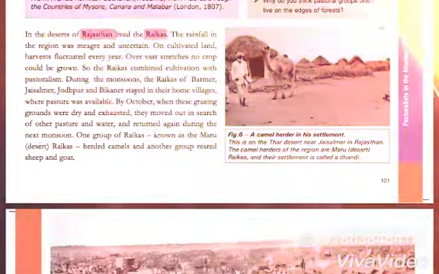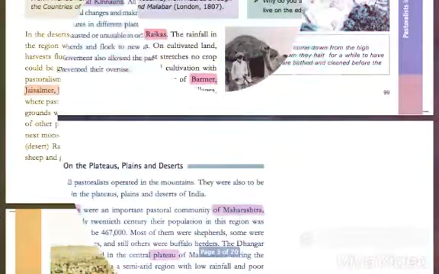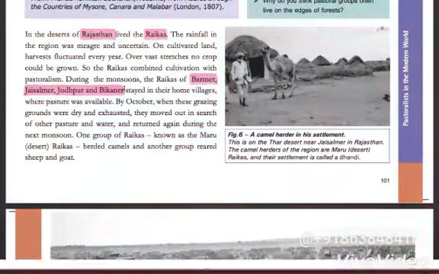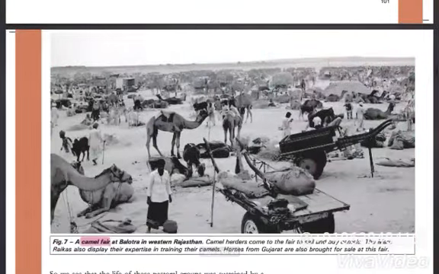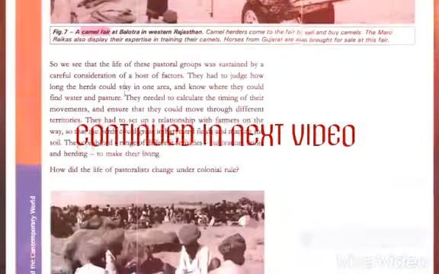Again, in Karnataka and Andhra Pradesh, we can find the Gollas, Kurumas and Kurubas. They rear sheep and goats and sell woolen blankets. They also have a seasonal movement in alternation with the monsoon and dry season.